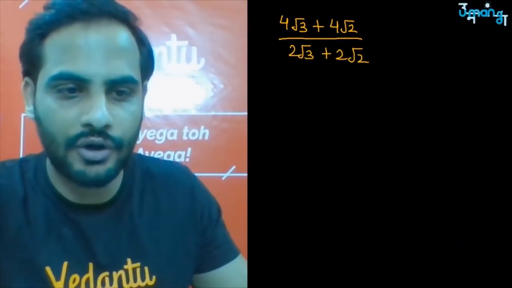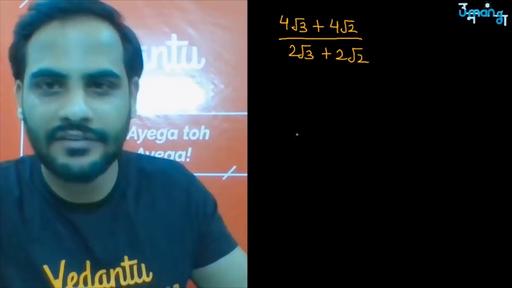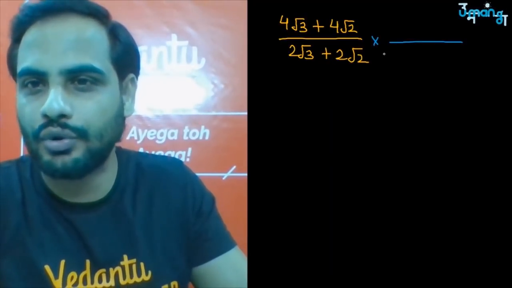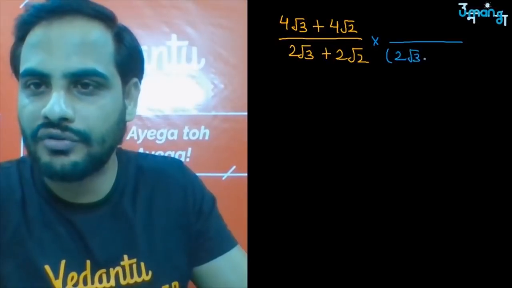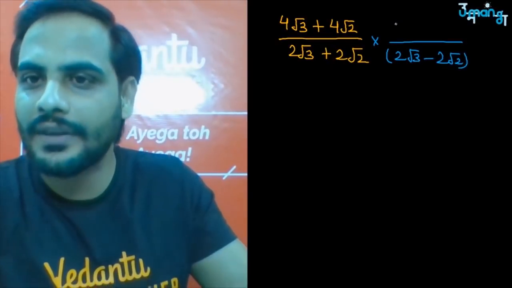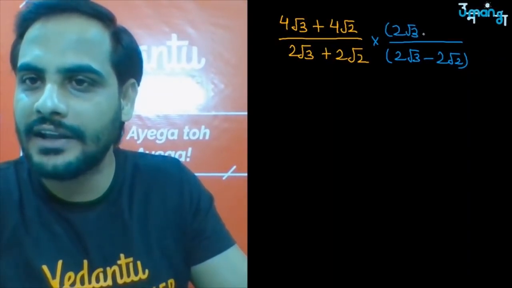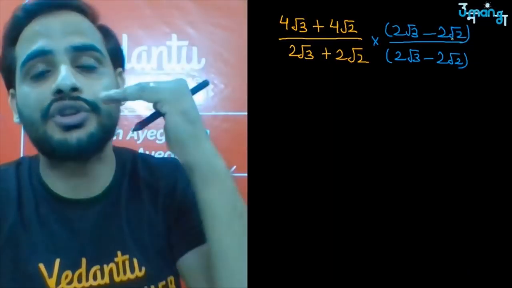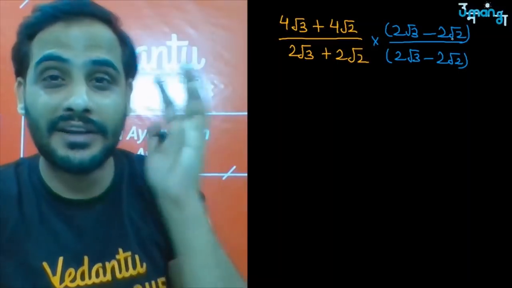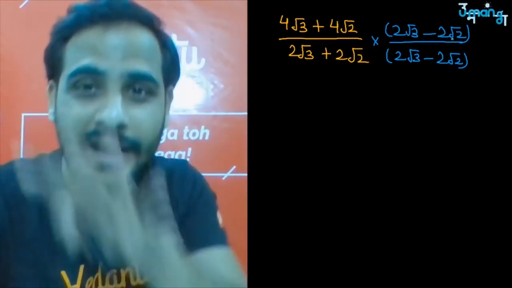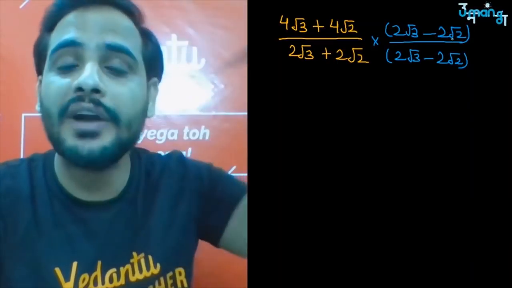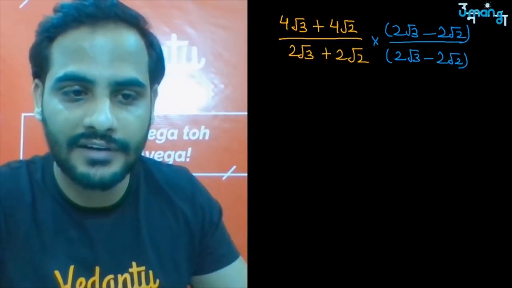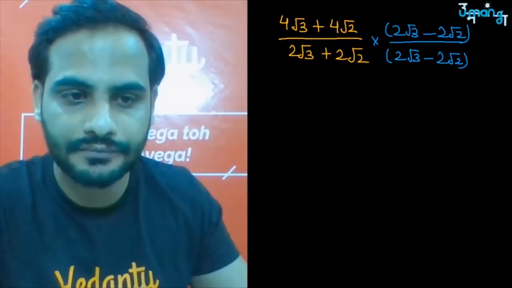So if I want to rationalize this, I will multiply it with, look at the denominator, 2 root 3 plus 2 root 2. So multiply it with 2 root 3 minus 2 root 2. And here also 2 root 3 minus 2 root 2, because we have to multiply the same number to both the numerator and denominator, and the number is selected by looking at the denominator. Numerator doesn't play any role in this.